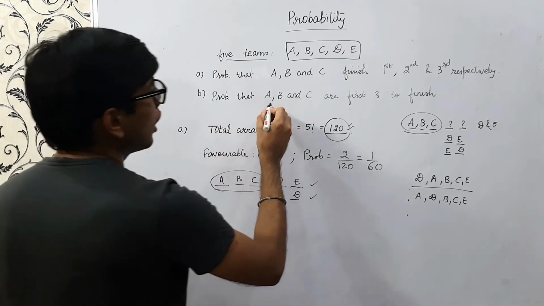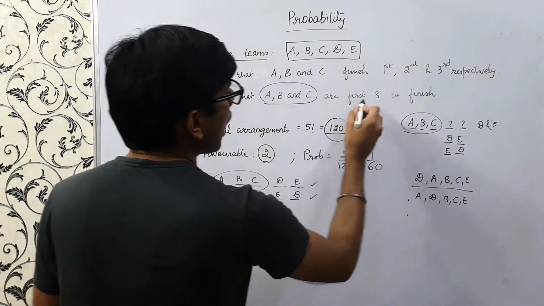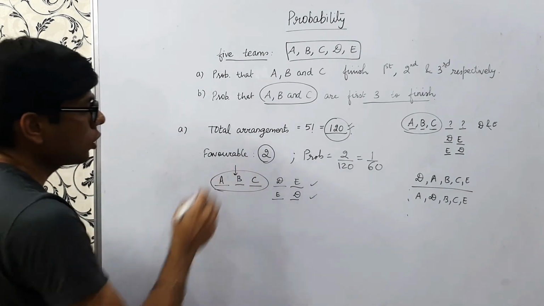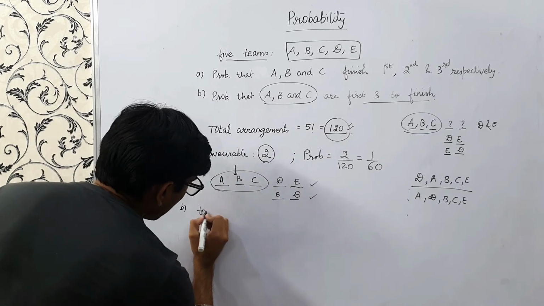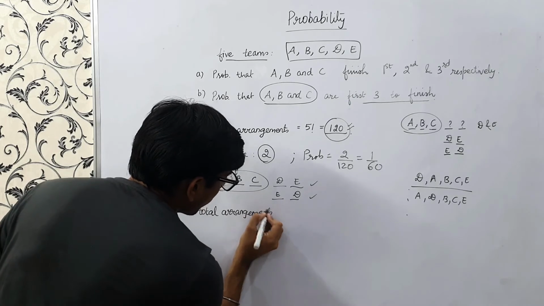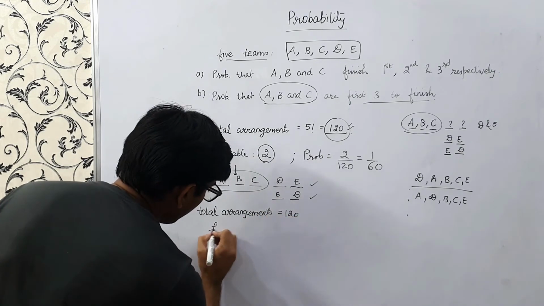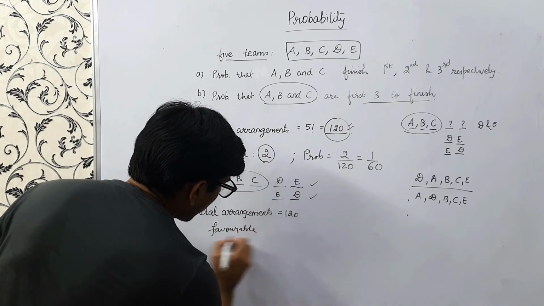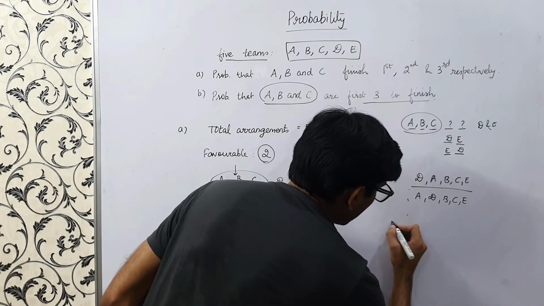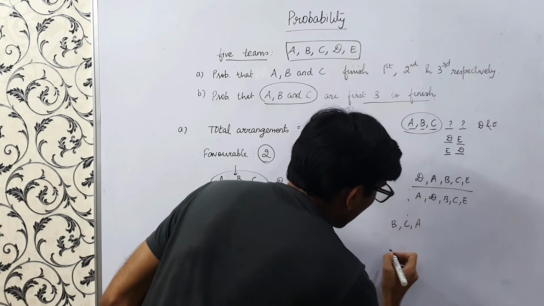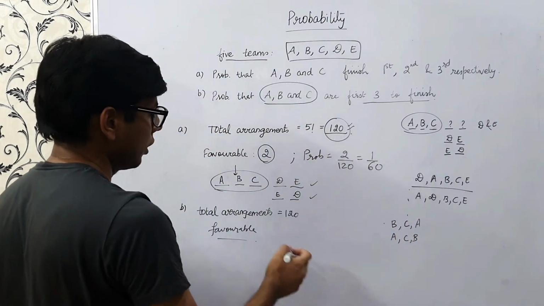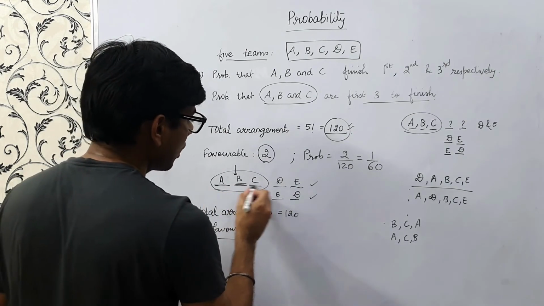Now in B, it's just mentioned that A, B, C are the first 3 to finish, right? So here if we see, the total arrangements will remain 120 only, right? Total arrangements in this case will remain 120 only. But what are the favorable cases? So we want that A, B, C should finish first. So this is one of the cases. So one case would be B, C, A. Other case would be A, C, B. Something like that. So here also the positioning is mattering, right? So here position is mattering, right?